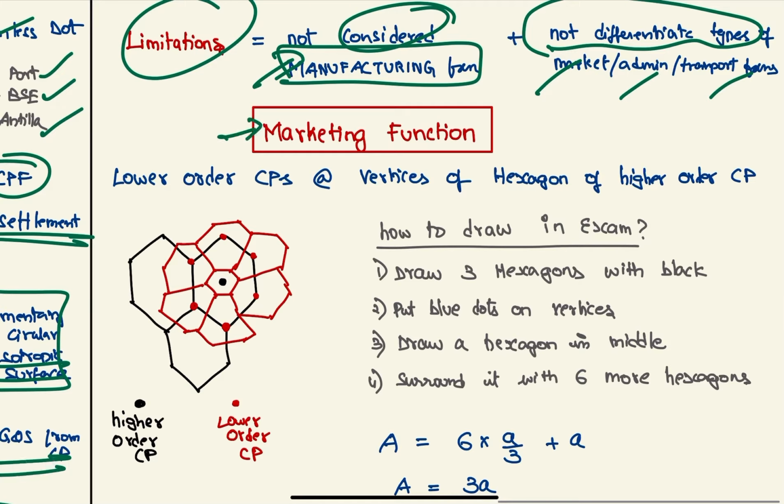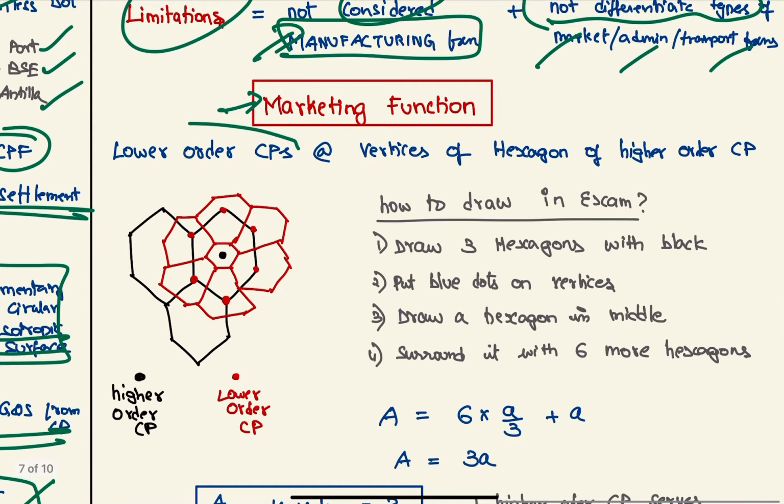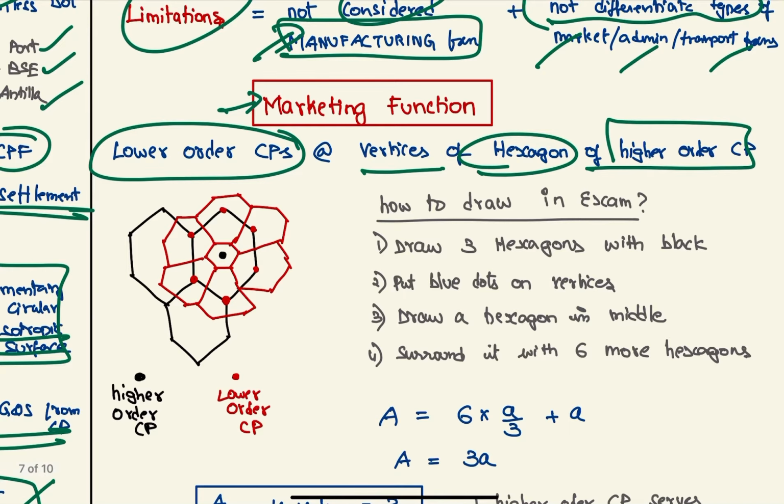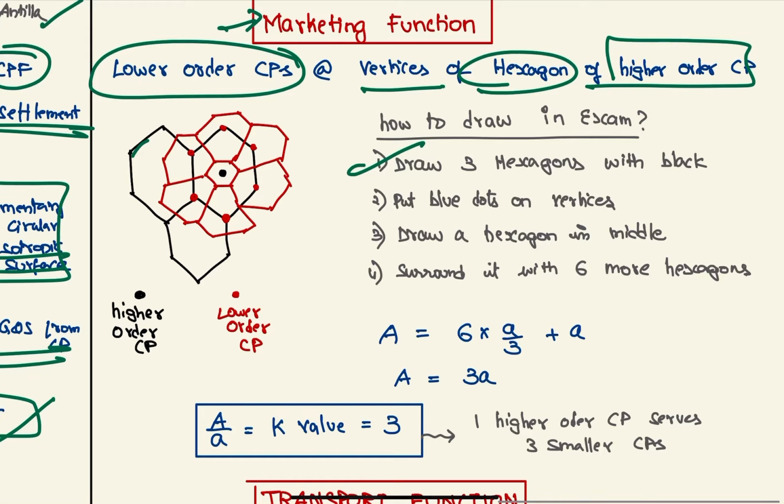First, let's see marketing function. For this, lower order central places must be at vertices of hexagon of the higher order central place. So how to draw this in exam? First, draw the three black hexagons. Second, draw the lower order CPs at the vertices. Then draw the hexagon in the middle. Then draw 6 hexagons sharing here.